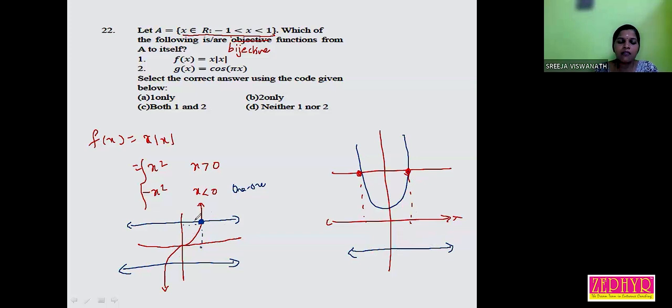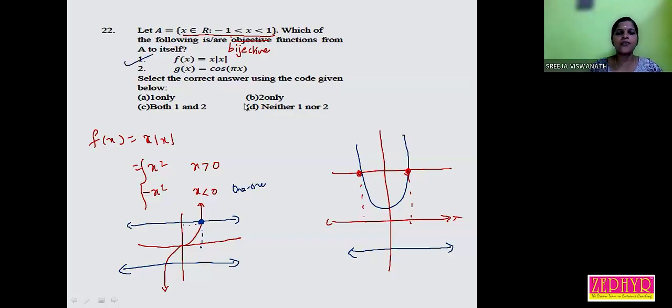In the graph I drew first, the graph touches all places in the range. That means every point has a pre-image. Every y belonging to Y has a pre-image. Okay. So the first function is 1-1 and onto, that is bijective.